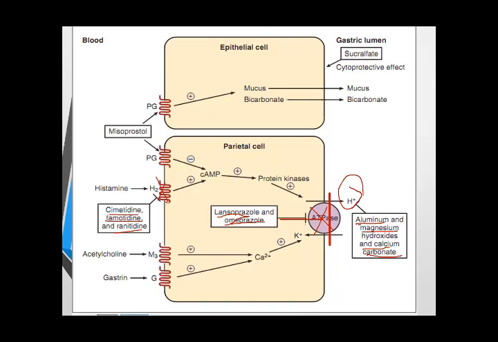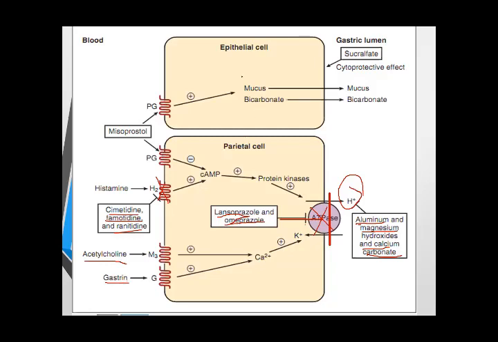One thing I want to tell you is that histamine has a major role in the secretion of hydrogen ion, because acetylcholine and gastrin act on the enterochromaffin cell which is present near the parietal cell, and it increases the release of histamine. So histamine will bind with these receptors on the parietal cell and increase the release of hydrogen ion. The role of acetylcholine and gastrin is comparatively less than that of histamine.